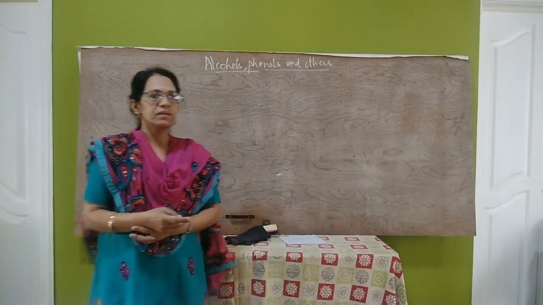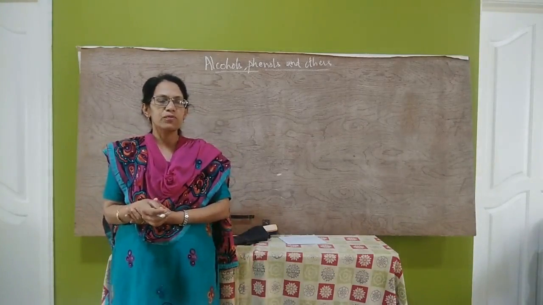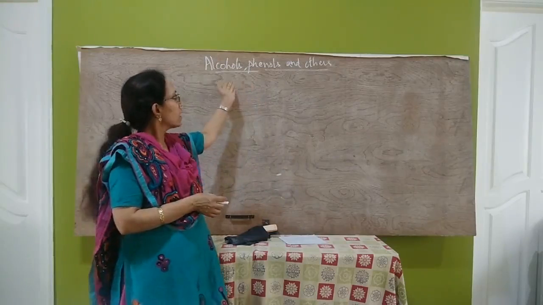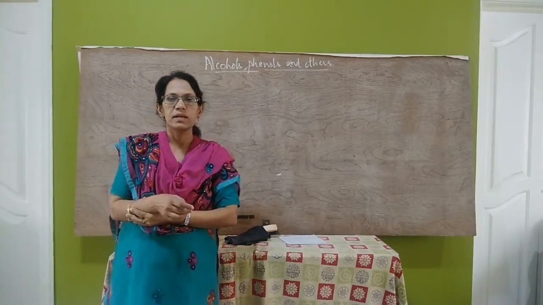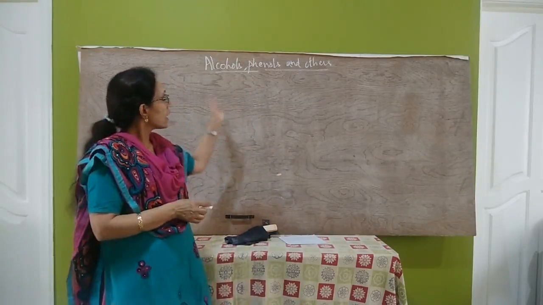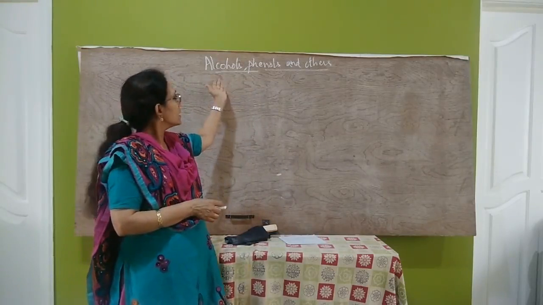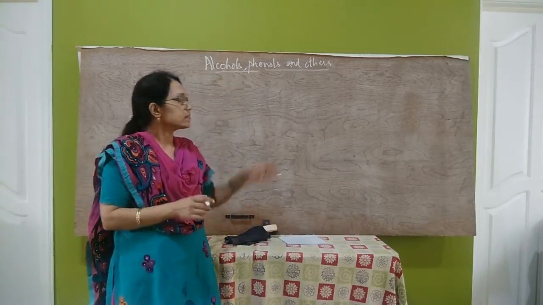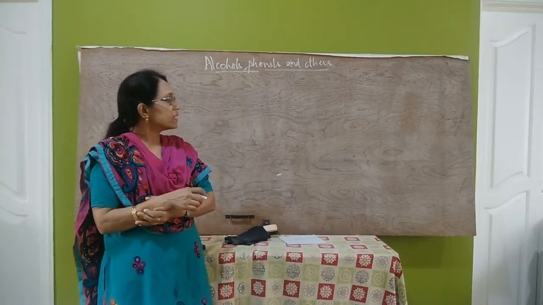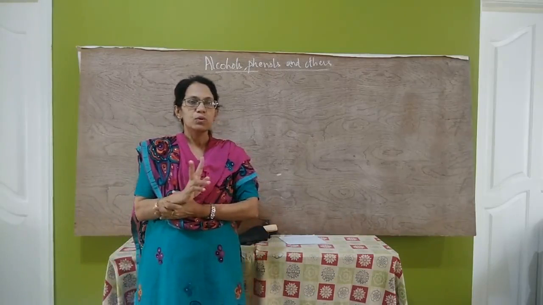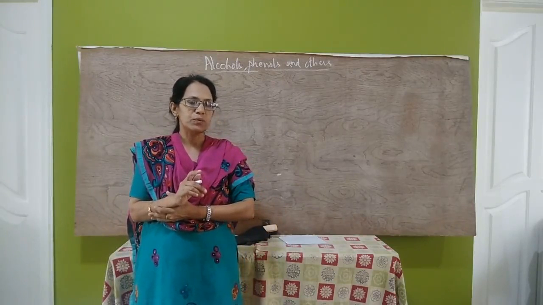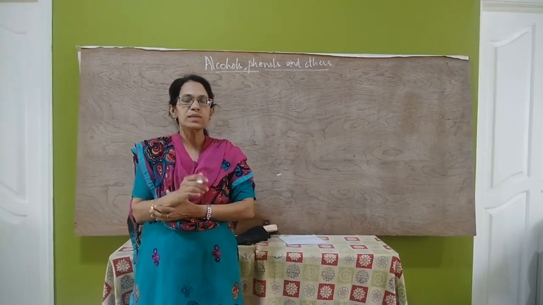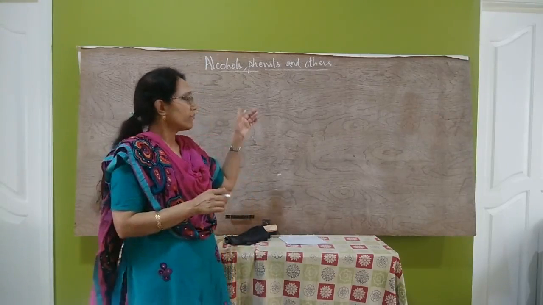Okay, next chapter, the second chapter of organic chemistry: Alcohols, phenols and ethers. We will start now. In this chapter, you are going to study three classes of compounds: alcohols, phenols and ethers. The weightage of this chapter is 7 marks. 2 marks 1 question and 5 marks 1 question. That is question number 15 and question number 33 are from this chapter.